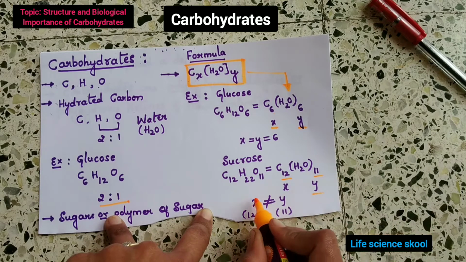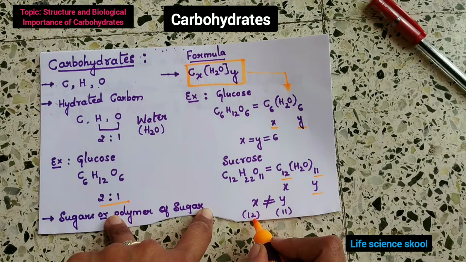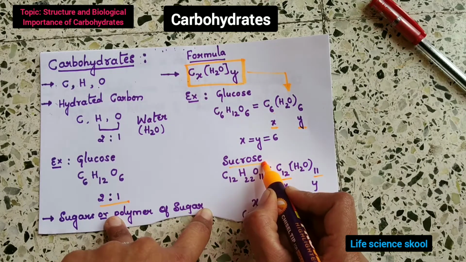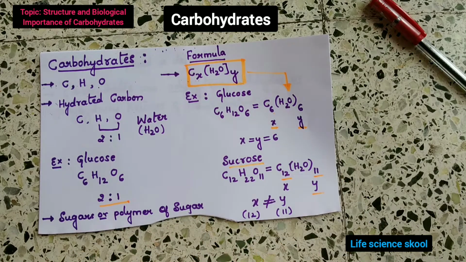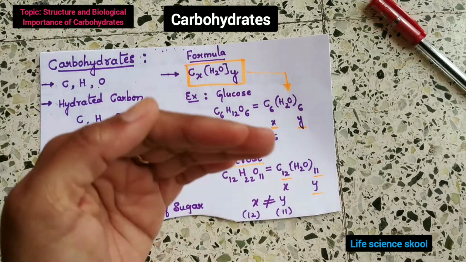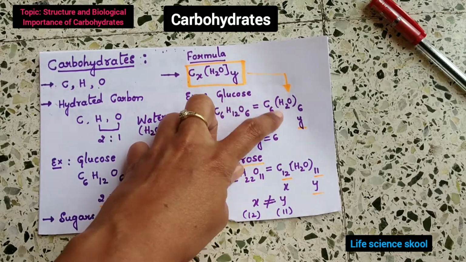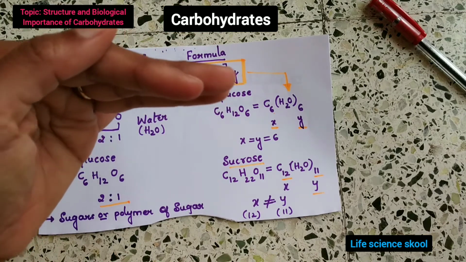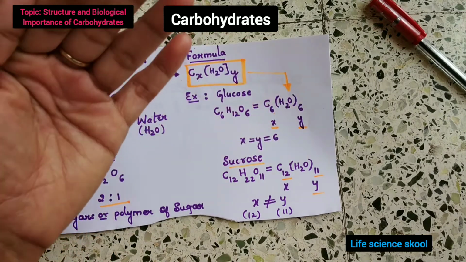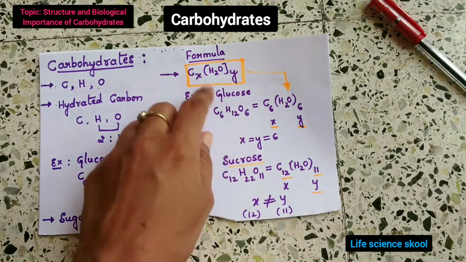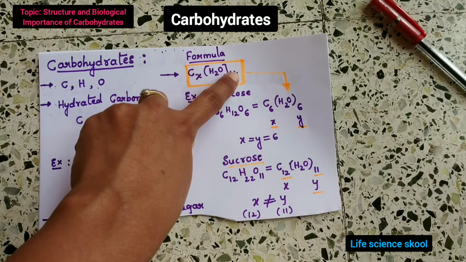That's why X is not equal to Y, and sucrose is not obeying the general formula. So even though the general formula is applicable for most carbohydrates such as glucose, fructose, mannose, galactose, there are carbohydrates like fucose, sucrose and rhamnose that fail to obey this general formula.